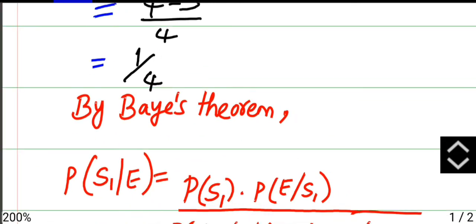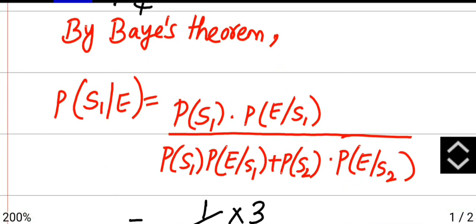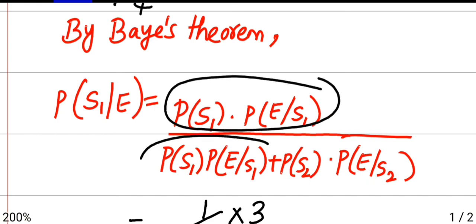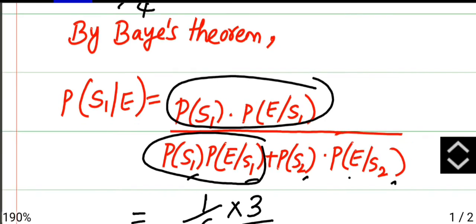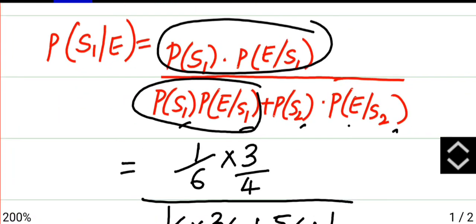Now by using the Bayes theorem, P of S1 by E, you have given 2 events. So it will be P of S1 dot P of E by S1. The same thing what you write in the numerator, you will repeat the same thing in the denominator 1 time. And then P of S2 dot P of E by S2. Here you have written S1, so here second you will take S2. Because we have S1, S2, we are taking 2 terms. If suppose it is 3, then you will write plus P of S3 dot P of E by S3.